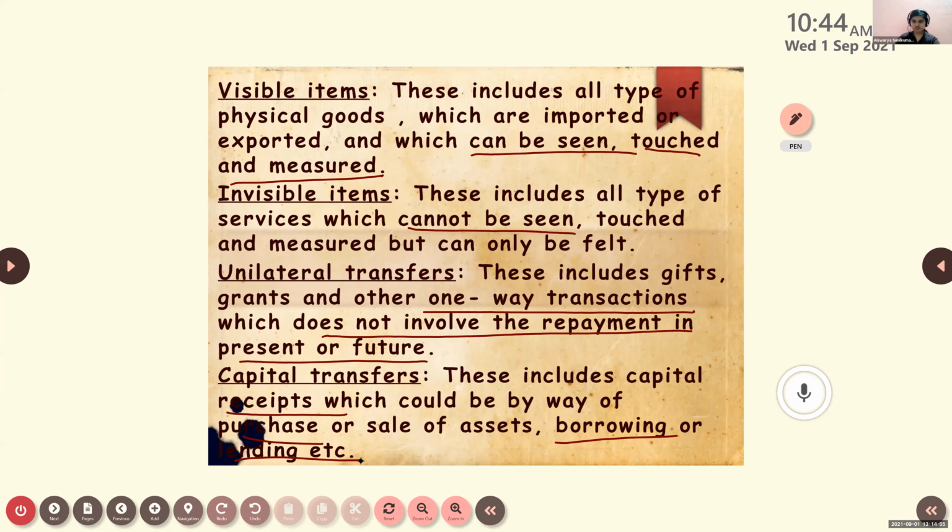IMF. From there we got the loan. How much was it? It was a huge amount, right? How much was it? 7 billion. So we did not have money, so that is also a way through which we are getting foreign exchange.